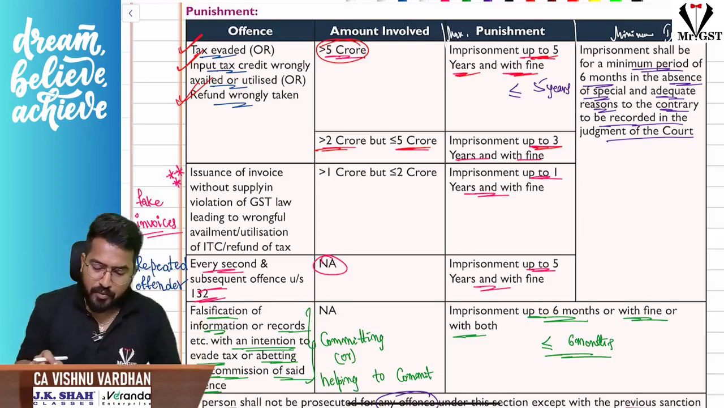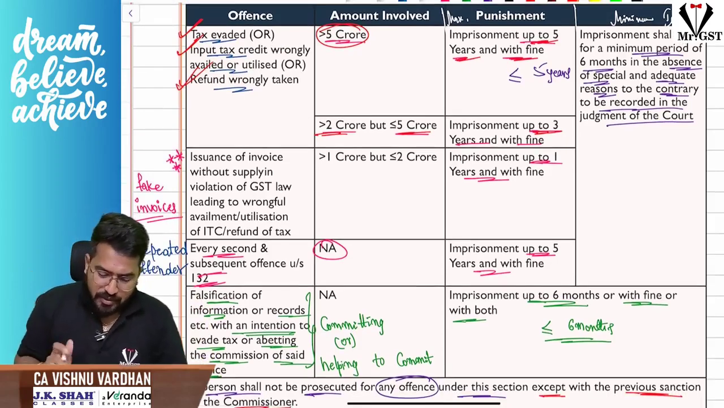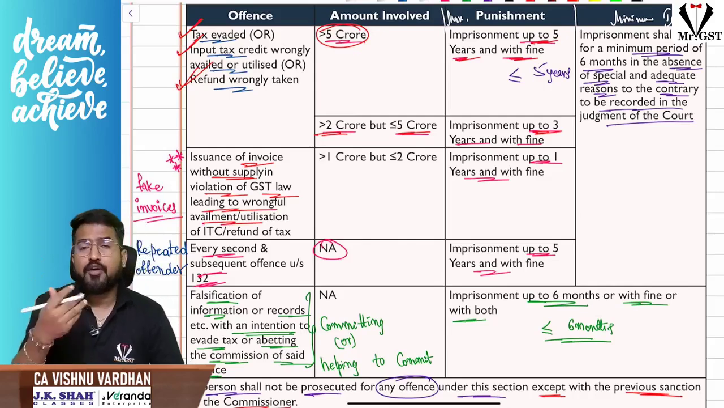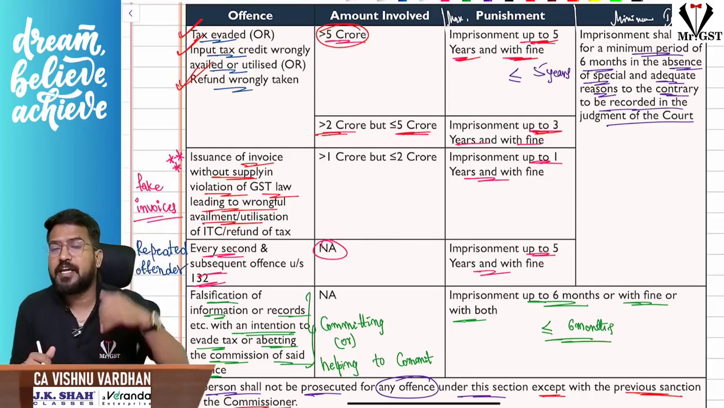Okay. Now, if you are issuing invoice without supplying, in violation of GST law, leading to wrongful availment of ITC or refund of tax, as we have discussed, I have given fake invoices.